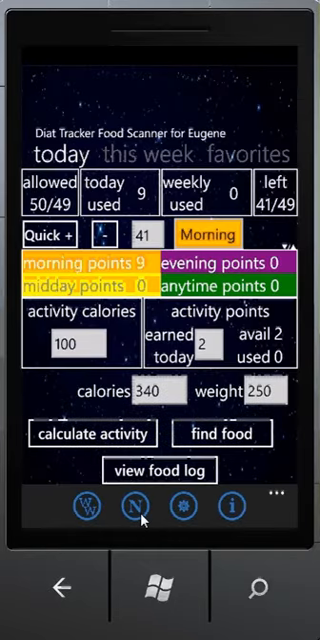If you click the nutrition button again, it will bring the screen to its normal state.